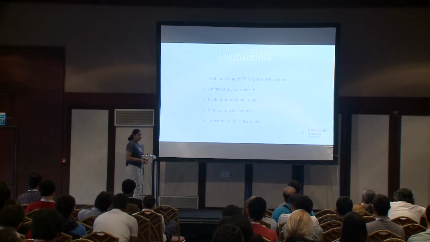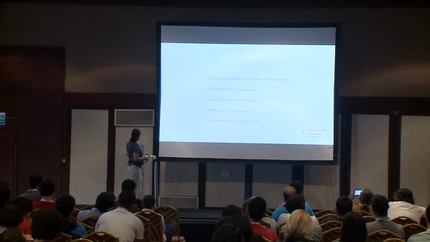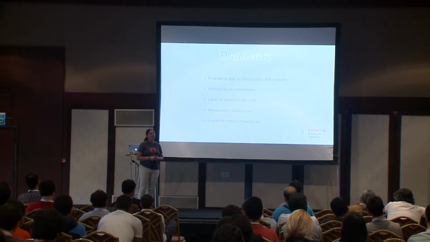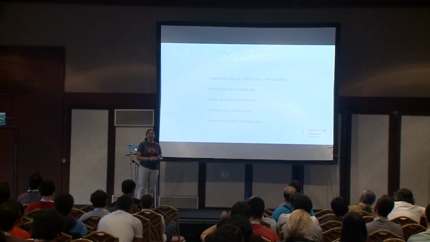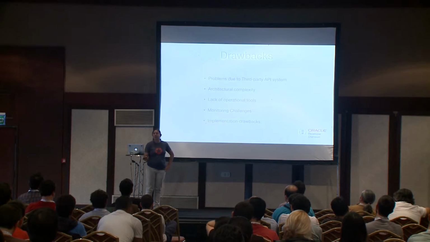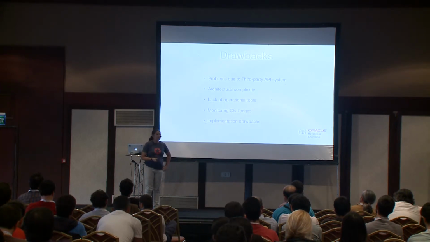And what are the drawbacks? This is interesting. The first one is the problems due to third-party API systems. This is the fear of losing power or control over things. I give the example of when Java came to the world. All of us know what a garbage collector is, right? Yes, no, everybody moved their face. Ask someone in university, do you know what a garbage collector is? And they say, what the heck is that?